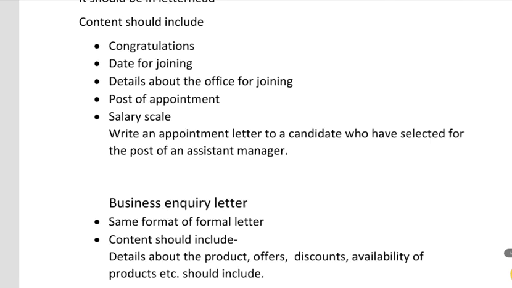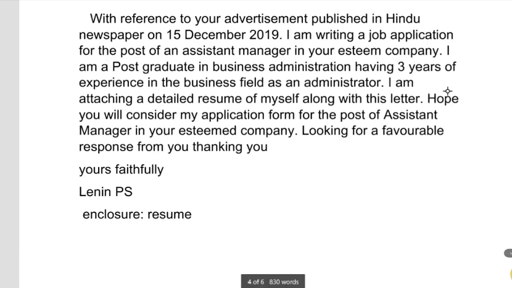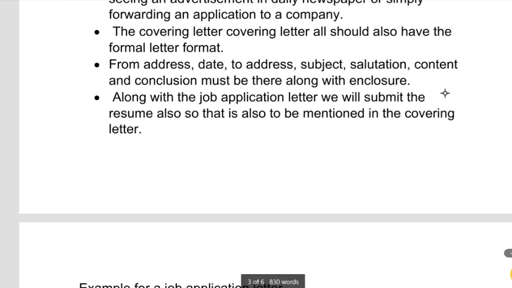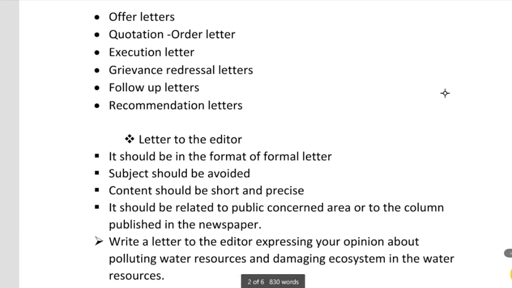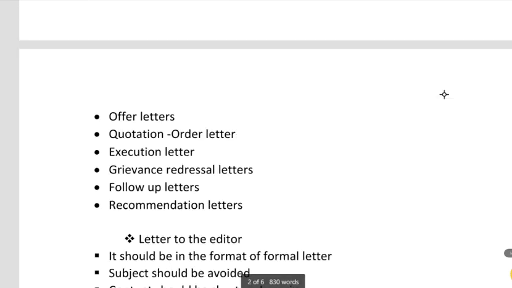Then the other kinds of letters also. The business enquiry letter we have completed. Then comes the offer letter. The company may be giving some kind of offers, maybe due to the year-end sale or because of festival season or clearance sale, or for any such purpose. So it is to be published, advertised, or informed to the public. For that purpose they may send offer letters.